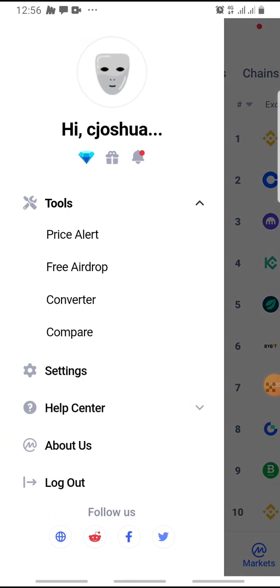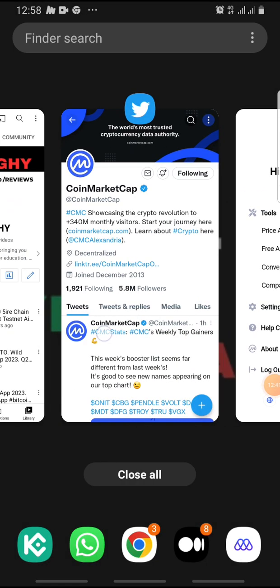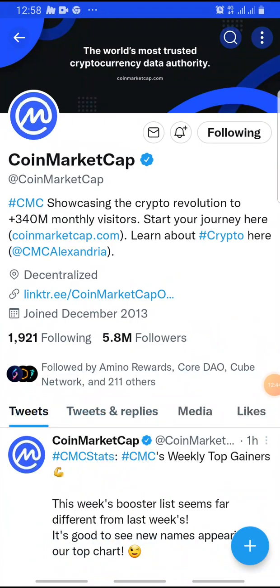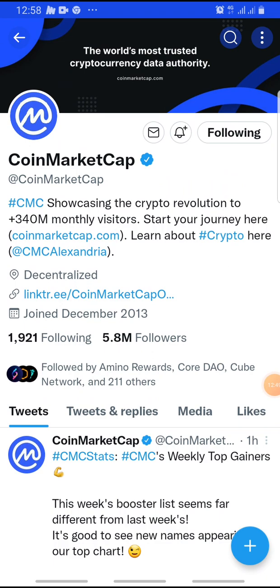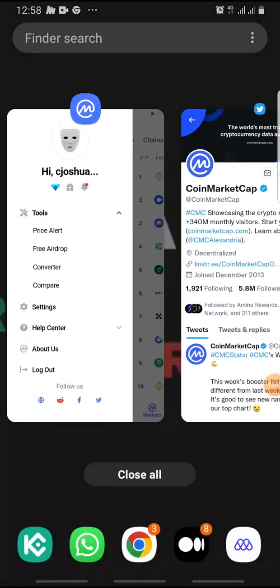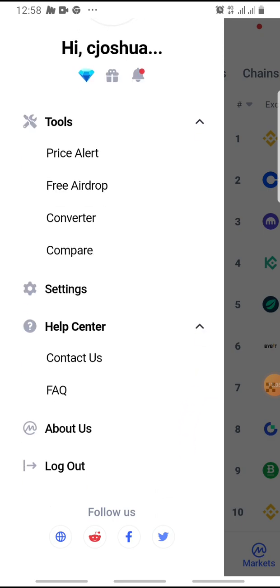So guys, if we come over to their socials and head straight into their Twitter, you can see they have over 5.8 million followers, and that's because they are steady. There are hundreds and thousands of coins being listed daily, and these projects need to follow their handles. You can go as well to check their Facebook, their Reddit, and their web. So this right here is their help center. You can see some of the frequently asked questions, and you can contact them.